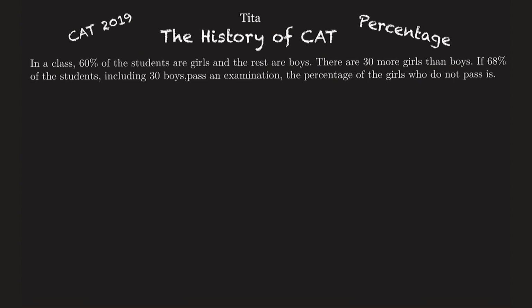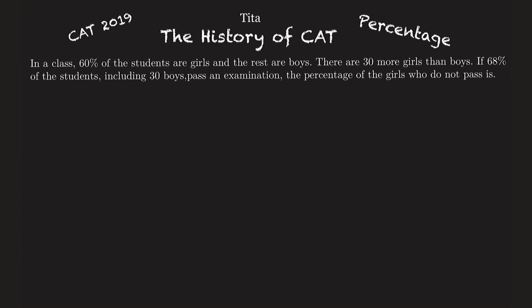Even before I start with this question, just a disclaimer: if you are new to CAT and not used to solving CAT problems, you are advised to visit and watch the percentage videos of Storyboard, which will cover your basics. Once your basics are covered, you can jump onto the History of CAT, because it will include advanced questions. So if your basics are not clear, this is not the right video for you. Make your basics clear, then you can jump onto this video. Having said this, let's start with our first question of percentage in CAT 2019.